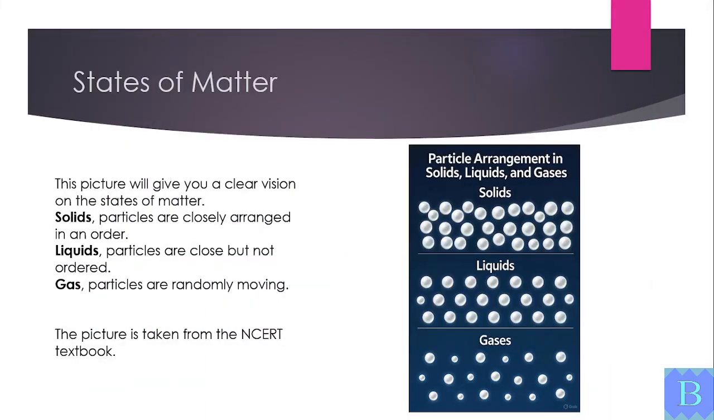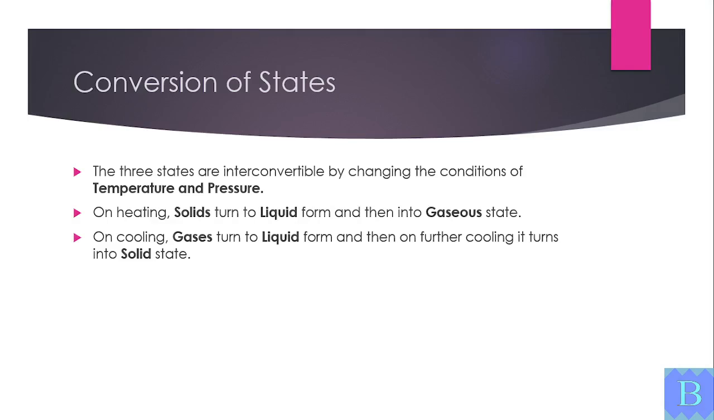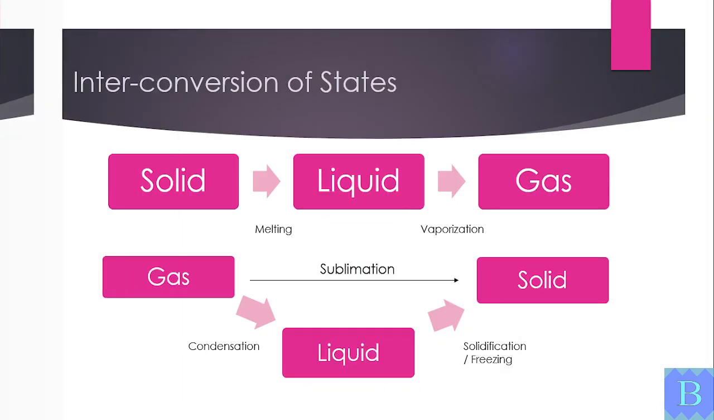These states are interconvertible. By changing temperature and pressure, solids can become liquids, and liquids can become gases. Cooling reverses the process. When solids turn to liquid, the process is called melting or liquefaction. When liquids turn to gaseous form, the process is called vaporization. This happens when we heat the substance.